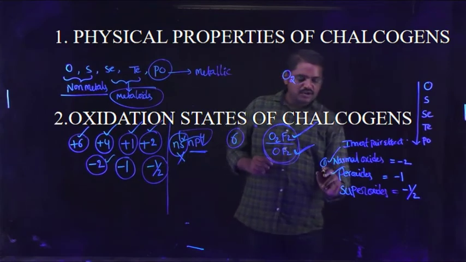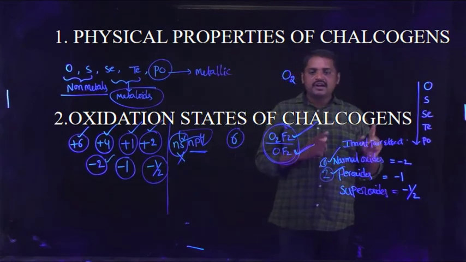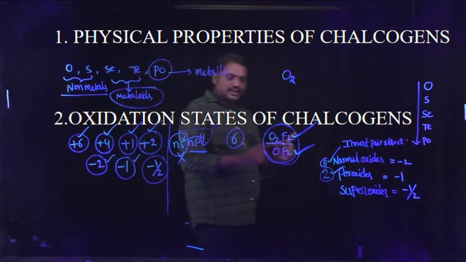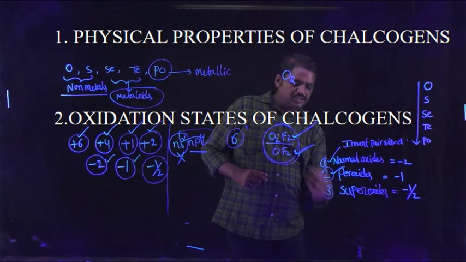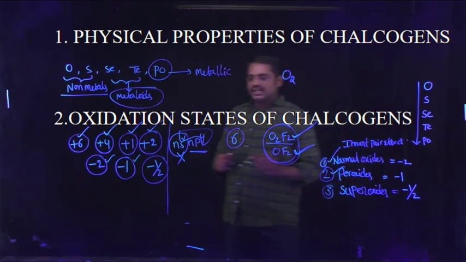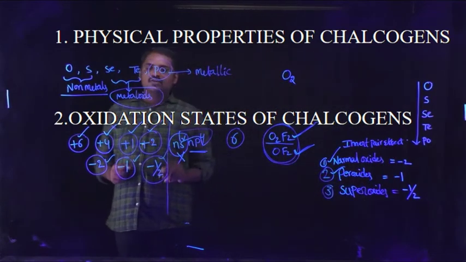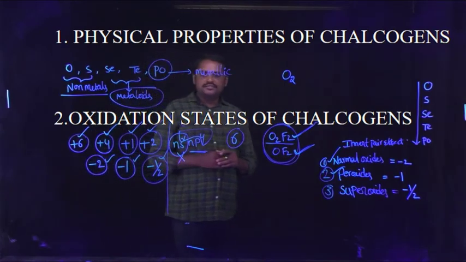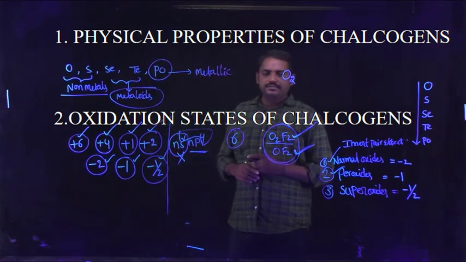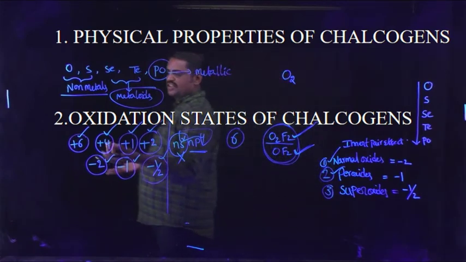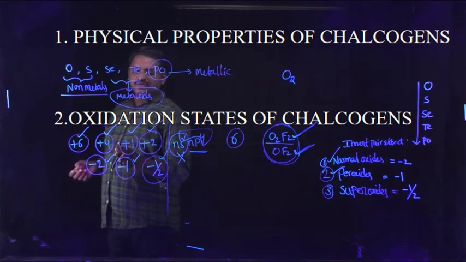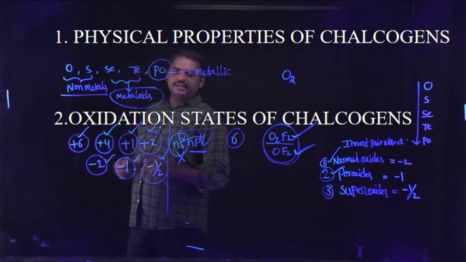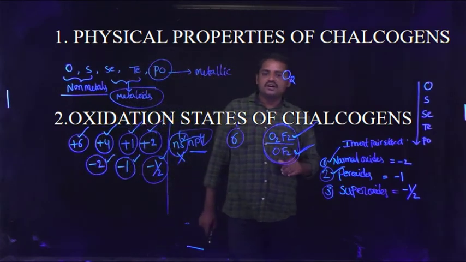Second category is peroxides, with oxidation state -1. The third category is superoxides, with oxidation state -1/2. Finally, 16th group elements exhibit different oxidation states: +6, +4, +1, +2, -2, -1, -1/2.